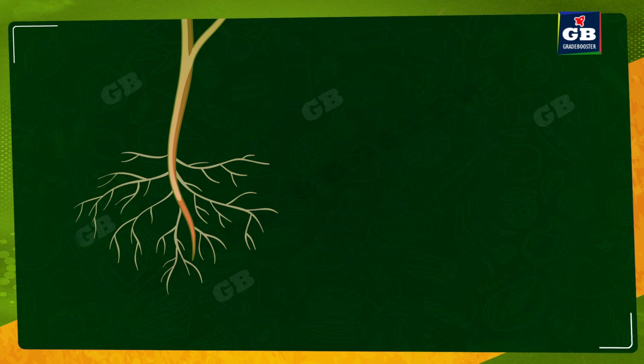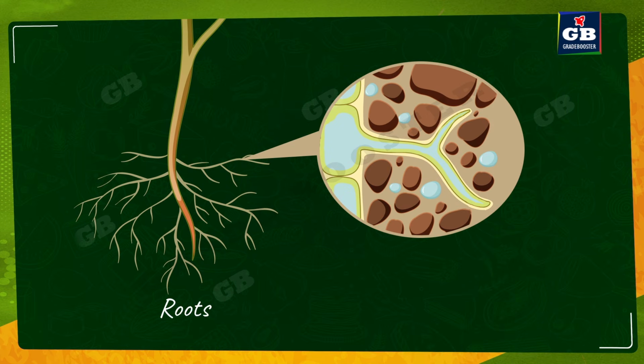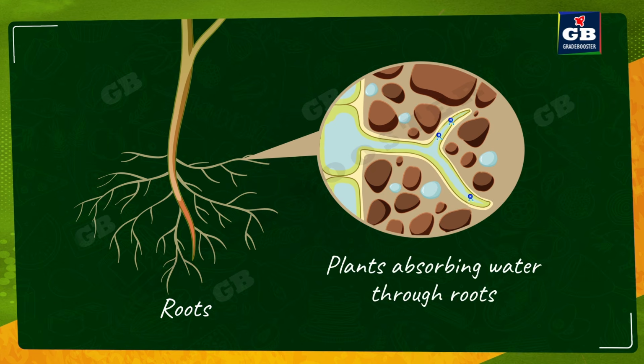Here we can see how the water and minerals are absorbed. The roots of the plants have very fine branches called root hairs. These root hairs penetrate into the soil. The soil has water as well as minerals. These are absorbed into the root hairs and they reach the main root, and from the root they are transported to the stem, and from the stem they are transported to the leaf. In this way, plants get their raw materials like sunlight, carbon dioxide, water and minerals. So now we understood how plants get their raw materials.